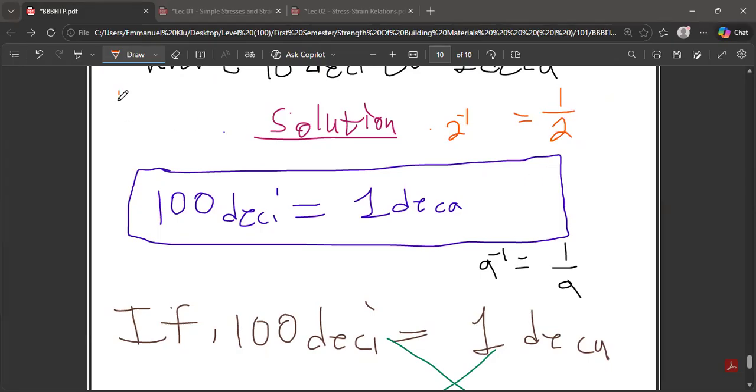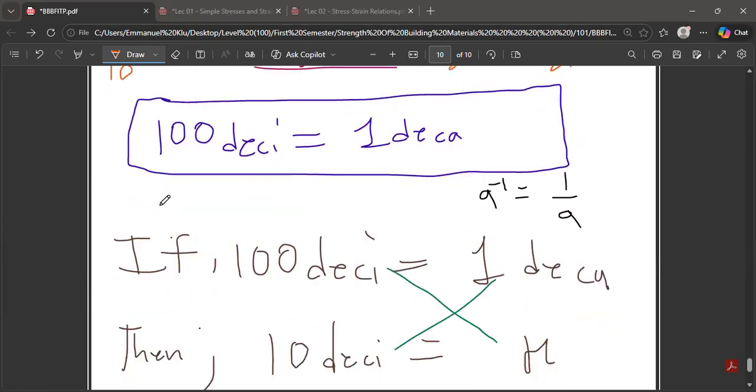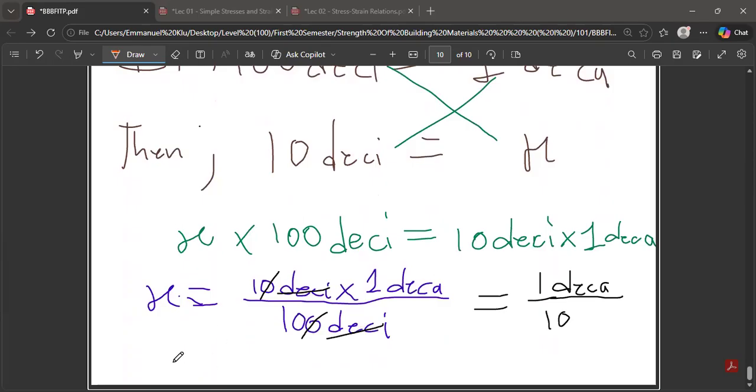So at the end of the day, if you see 1 over 10 somewhere, what do you think is going to be the meaning of that? 10 raised to the power minus 1. As simple as that, you are good to go. So finally, we say that therefore, x is equal to 10 exponent -1 deca.